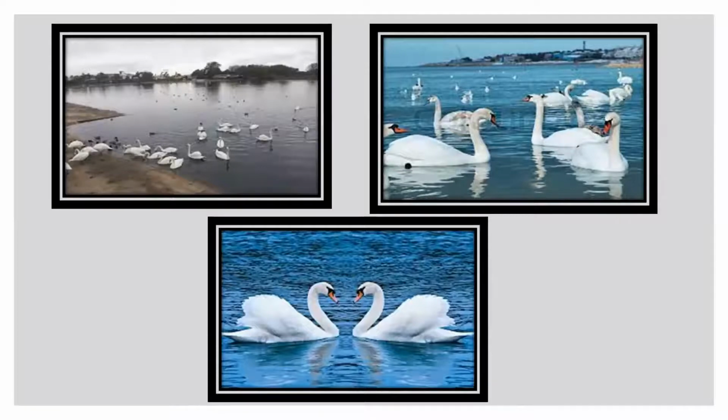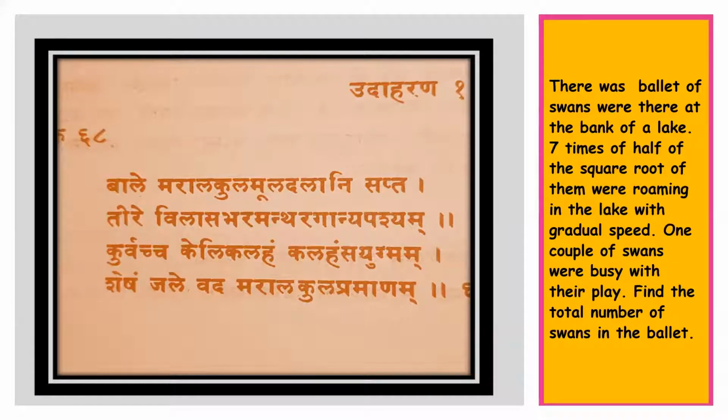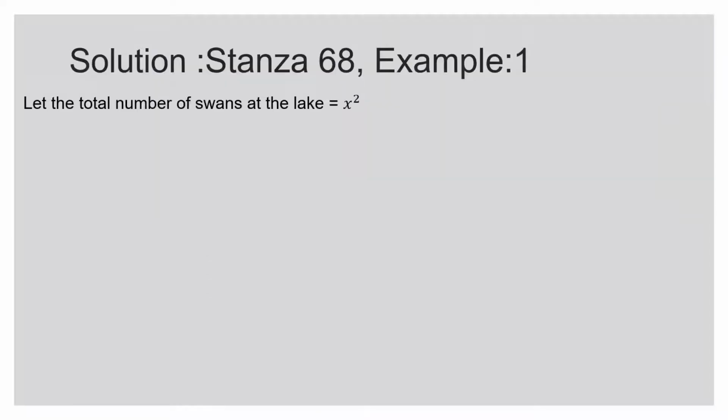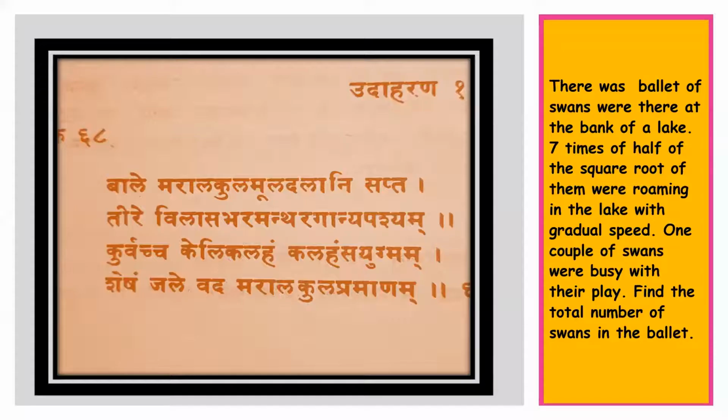This is a river bank and some swans were there in the water and there is a couple of swans outside. This is the particular picture. Now we can formulate the equation. So let us see how we can formulate the equation. Let the total number of swans, instead of assuming x, be x square. Why do we take x square? Because here it is given that we have to take the square root of the total.